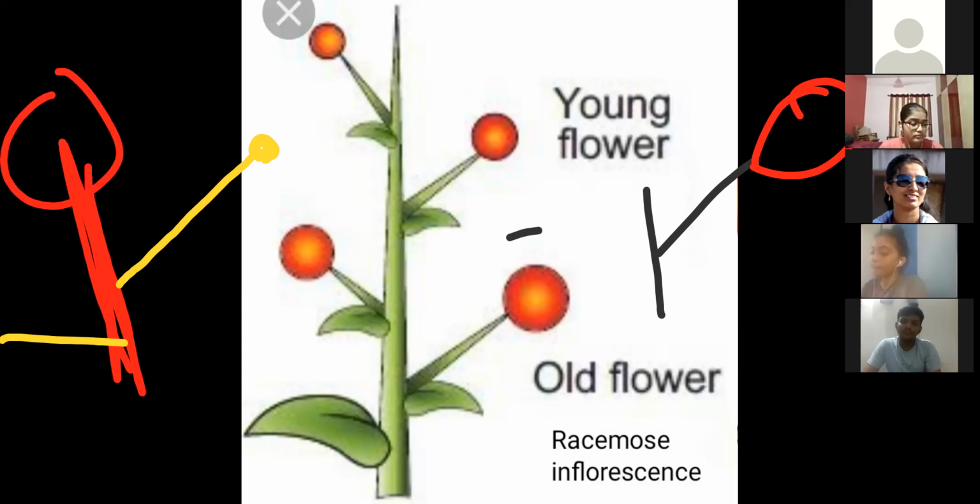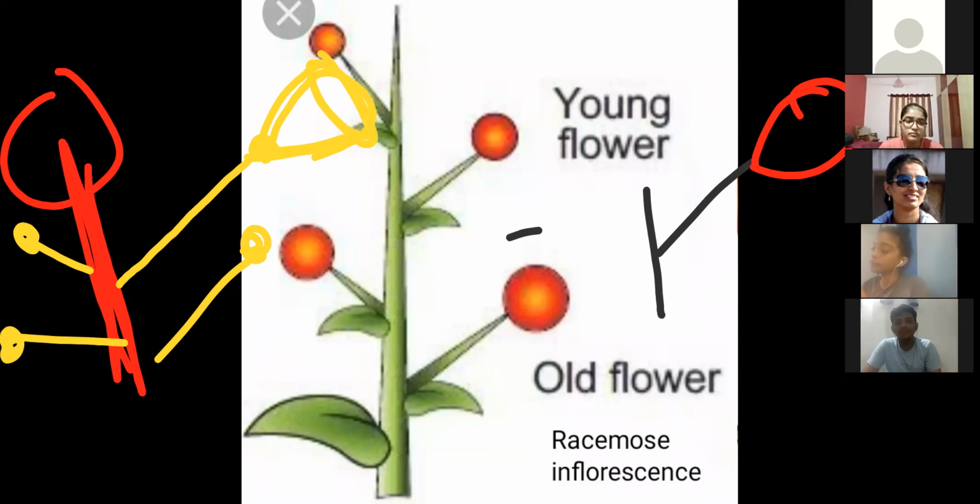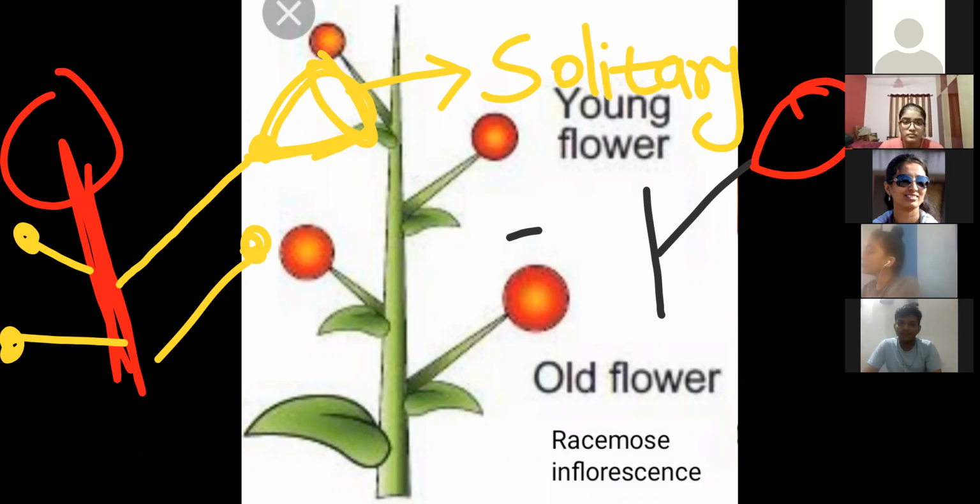In all these tips, meristematic tissues are present. Here this meristematic tissue converts into what? Flower, but a single flower. On a single axis, a single flower is there. This type of inflorescence we call solitary. Solitary meaning what? Single.